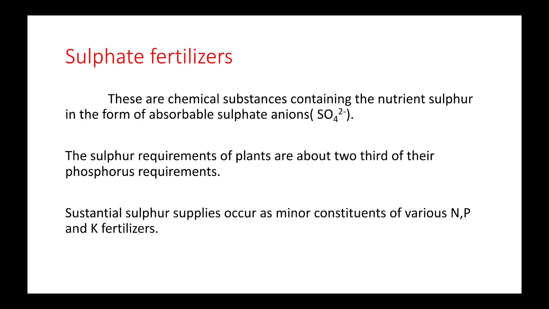This slide shows the sulfur fertilizers. These are chemical substances containing the nutrient sulfur in the form of absorbable sulfate anions. The sulfur requirements of plants are about 2/3 of their phosphorus requirements. Substantial sulfur supplies occur as minor constituents of various nitrogen, phosphorus and potassium fertilizers, so sulfur fertilizers also act as secondary nutrients.